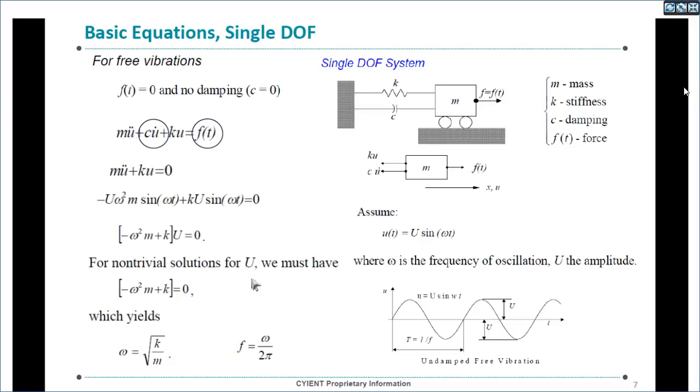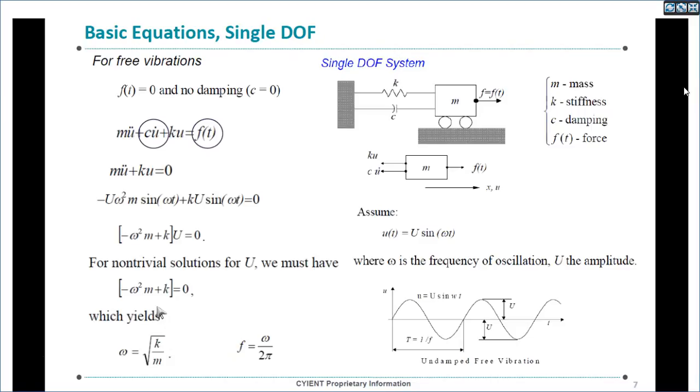For non-trivial solutions, this expression must be 0. Non-trivial means non-zero solution. Here u equals 0 is a trivial solution, which we are not interested in.